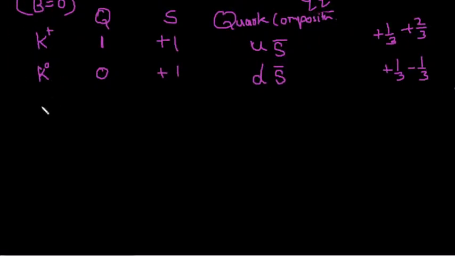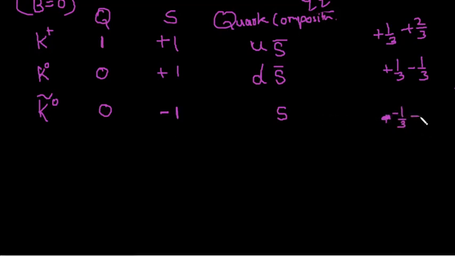So moving further down, we will write all the kaons together. So let us have K bar naught. It has Q equal to 0, but strangeness here is minus 1 now. So strangeness minus 1 means there is a quark, that is the s quark is there, that is fixed. Now the total charge should be 0. The strange quark has minus 1 by 3 charge.